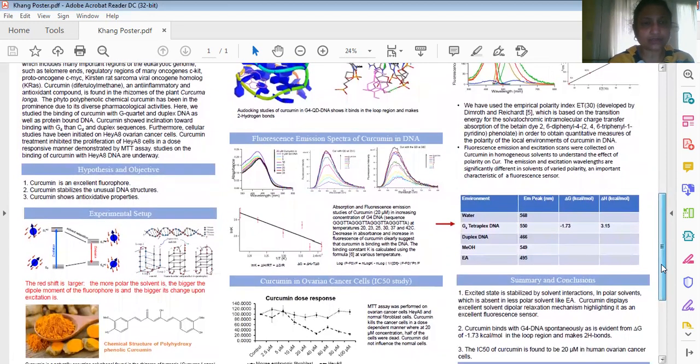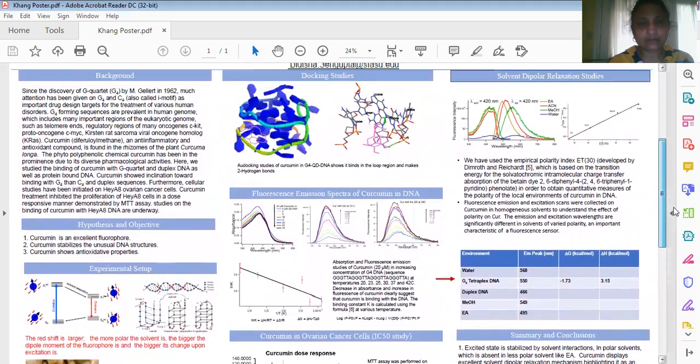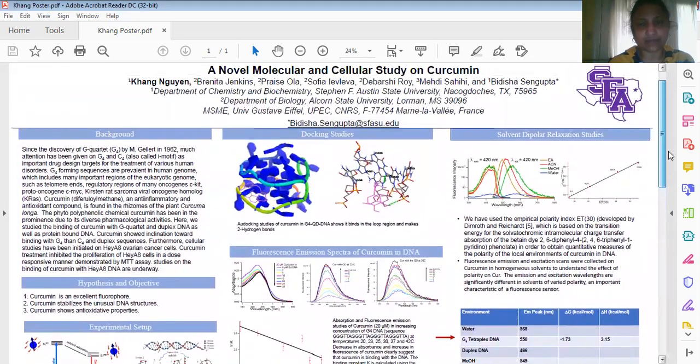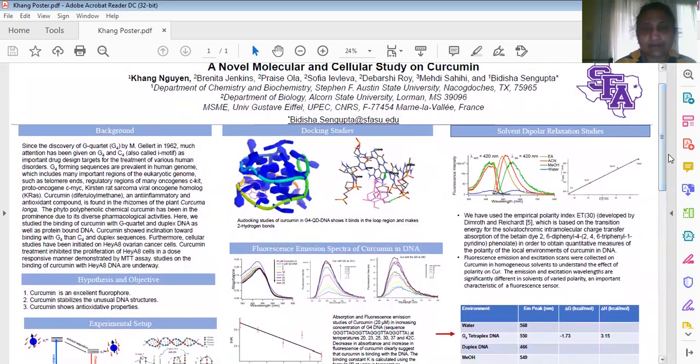and so on. So in this study, we are using curcumin as a ligand to find out how it binds with DNA, because DNA is one of the targets of curcumin in physiological system. Also, with our collaborator, we have done a cellular study on a cancer cell. So first of all, let us talk on DNA.